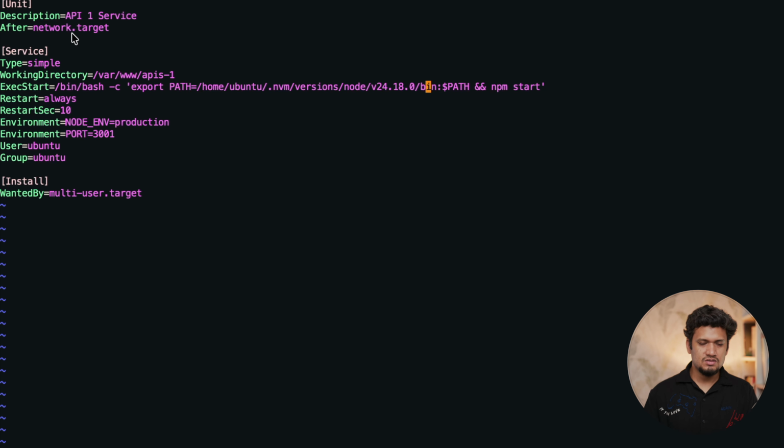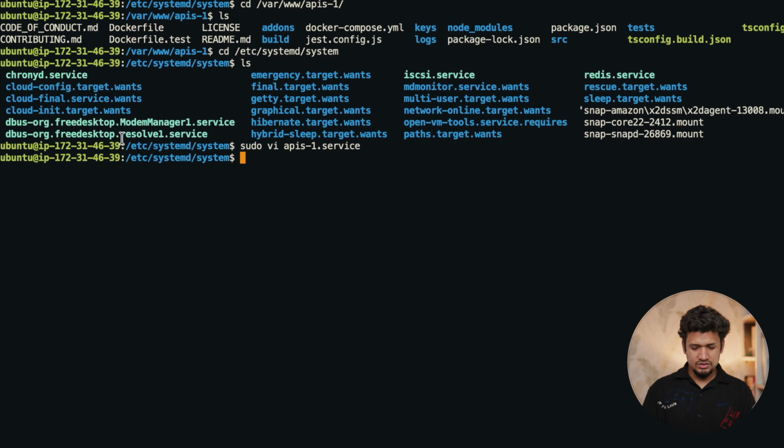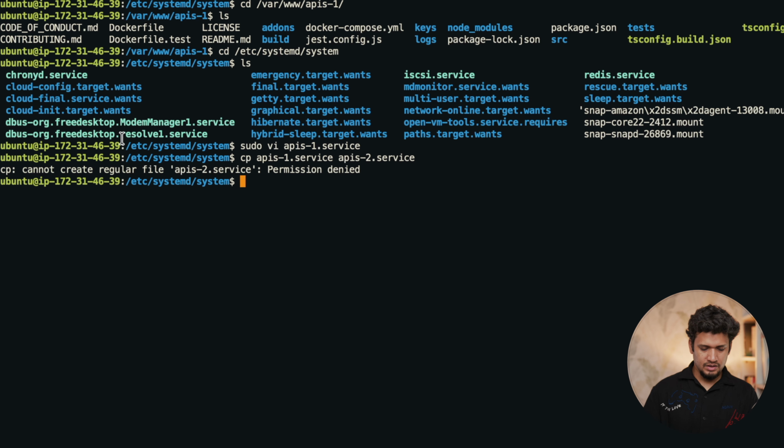So one service is now created. We want two API services. So let's copy and create another version of it. Let's call it APIs 2 service. Okay, let's run with sudo.